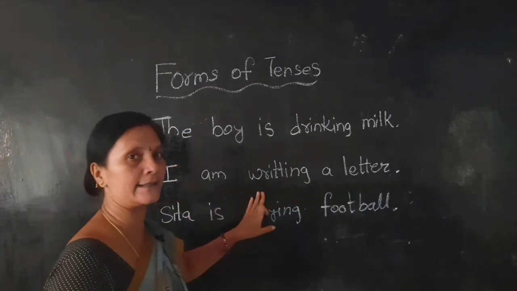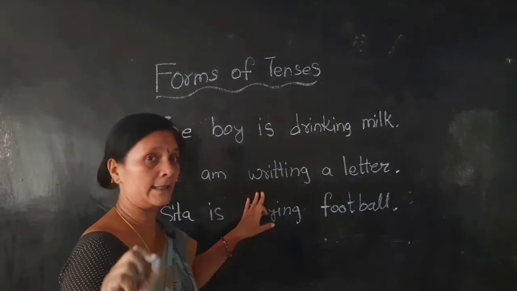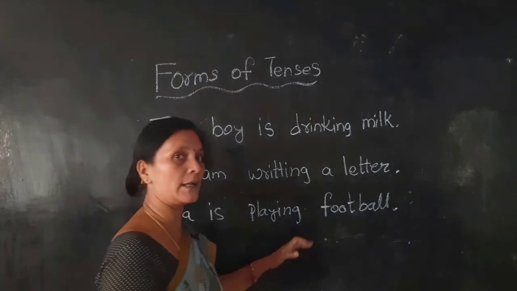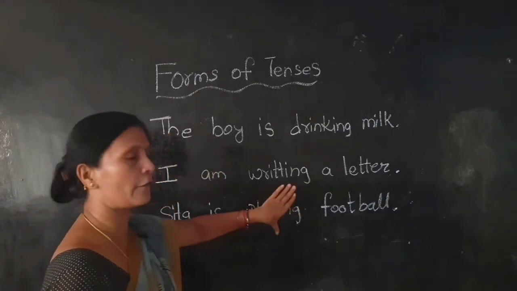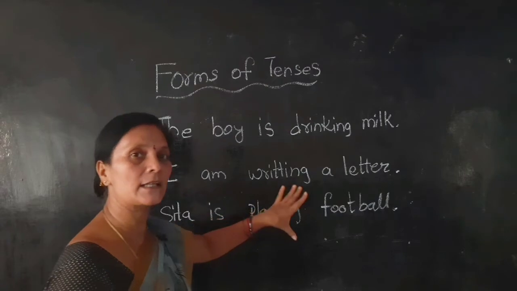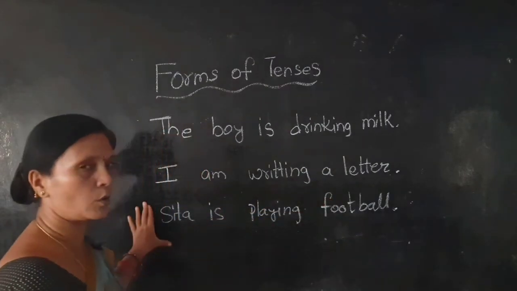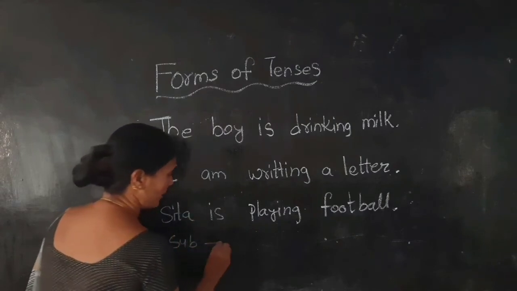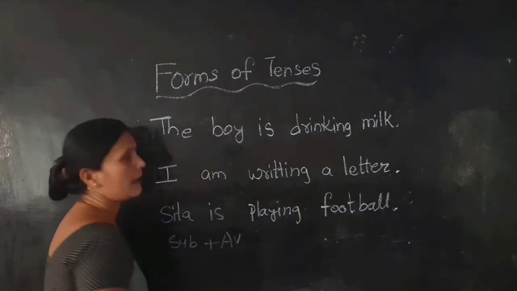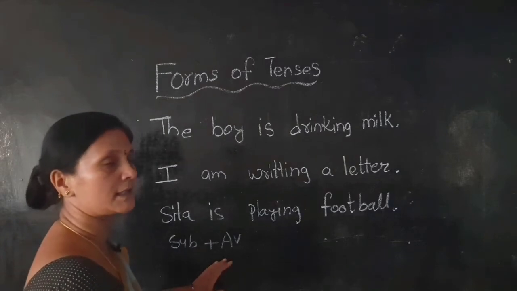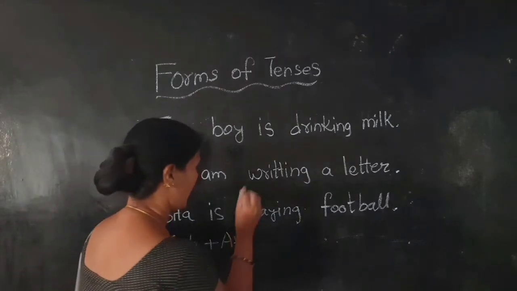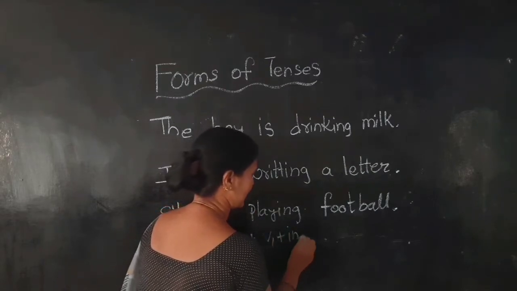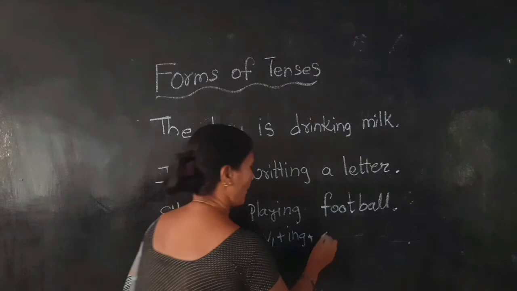I am writing a letter. I have not stopped writing. I am continuously writing the letter. Sita is playing football. Continuously she is playing. The ING form is there. That is called present continuous tense. What is the rule? See, subject plus auxiliary verb. I already explained in my previous class in verb forms. Auxiliary verb or helping verb plus V1 plus ING plus object.